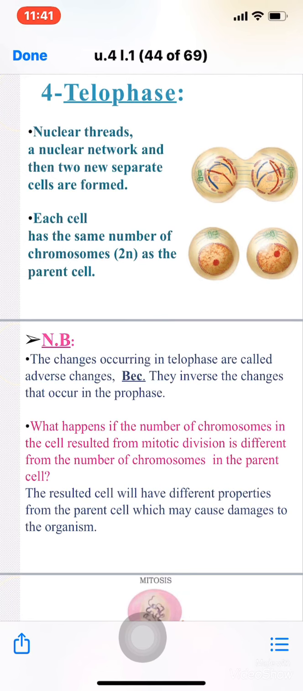What happens if the number of chromosomes in the cell resulting from mitotic division is different from the number of chromosomes in the parent cell? The resulting cell will have different properties from the parent cell, which may cause damage to the organism. So this is very important.